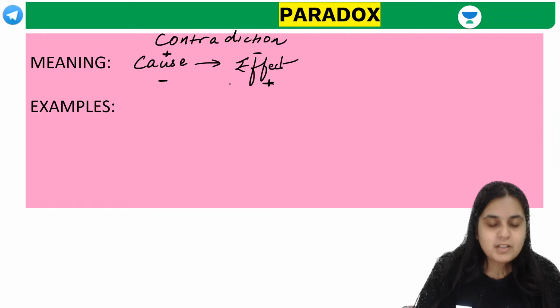For example, can you tell me some examples of paradox? Can you tell me, guys, some examples of paradox? Paradox is basically contradiction.